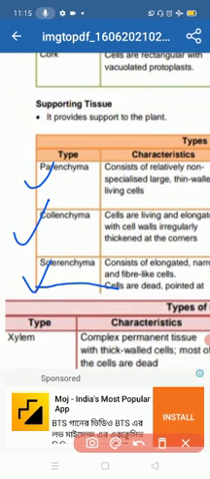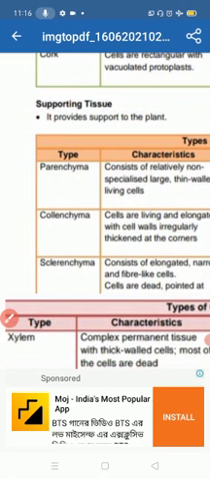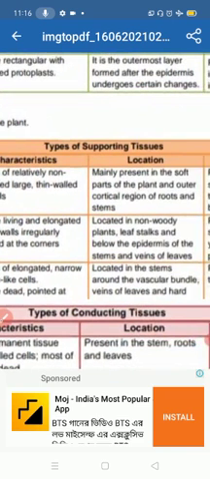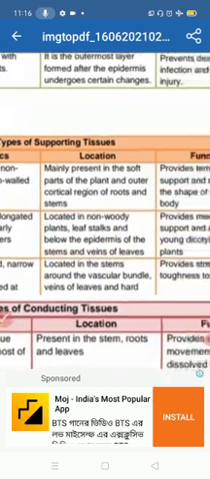Here, what are the characteristics of parenchyma? Firstly, it consists of relatively non-specialized, large, thin-walled living cells. Its location is mainly in the soft parts of the plant, in the outer cortical regions of the root and stems.